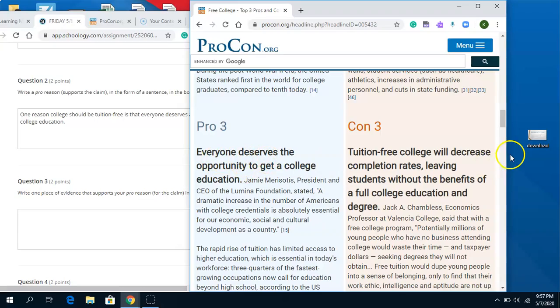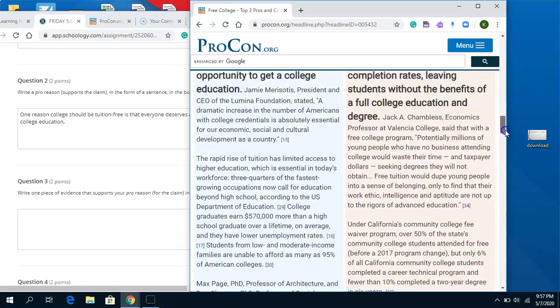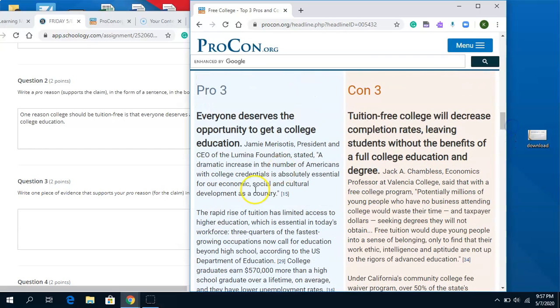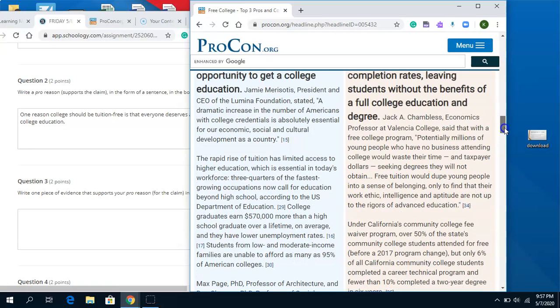So here's my reason, and underneath I'm going to look at all of this information and find the one that I think works the best. So what pro reason supports the fact that everyone deserves a college education? Rapid rise of tuition has limited access to higher education. Let's see. I'm reading through these myself, sorry.